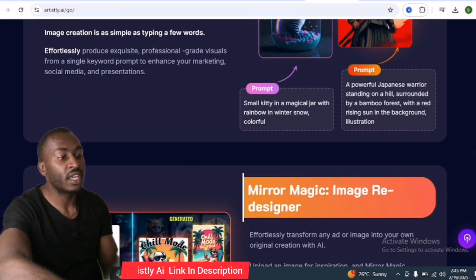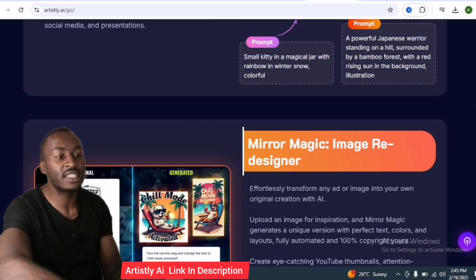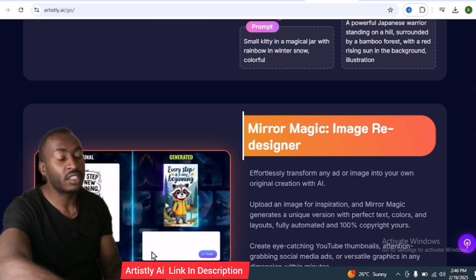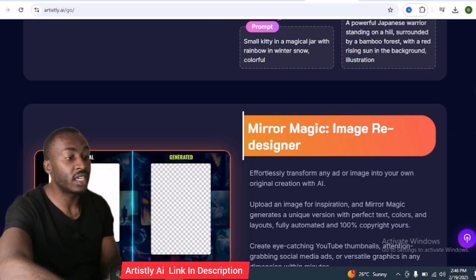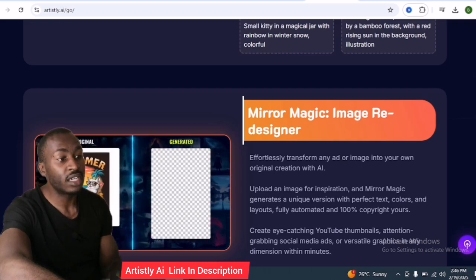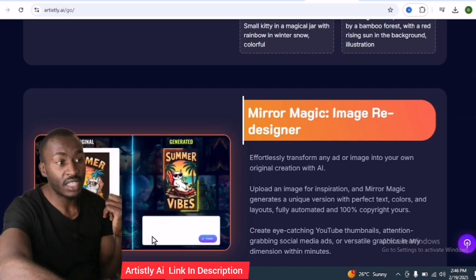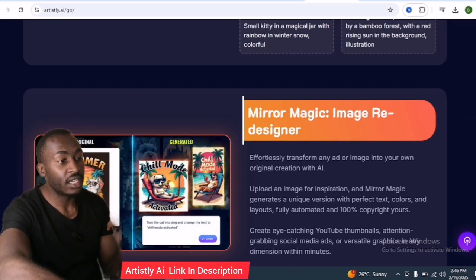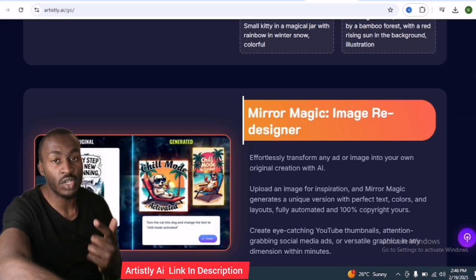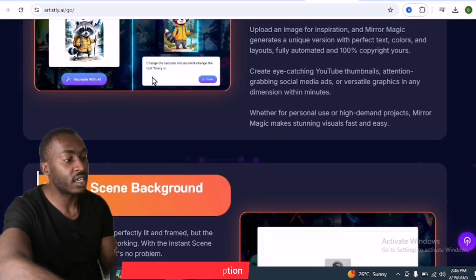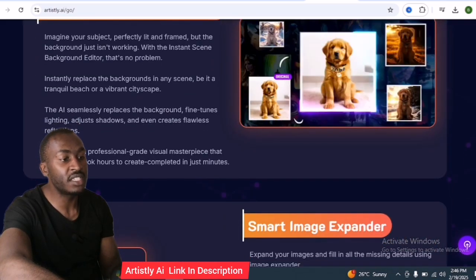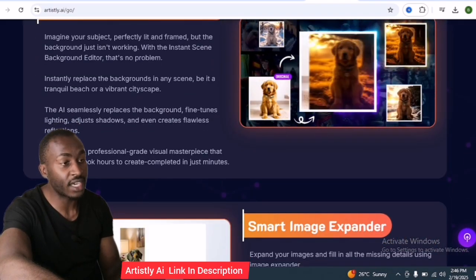And also image redesign, you can redesign any image. This is not available on Leonardo or Midjourney. So this is another tool that is a game changer in the AI space when it comes to image generation. Also you can change the background of your image, especially if you are selling products online.